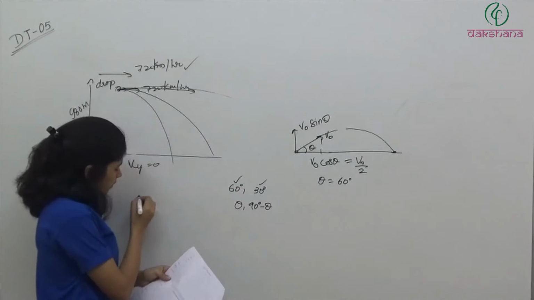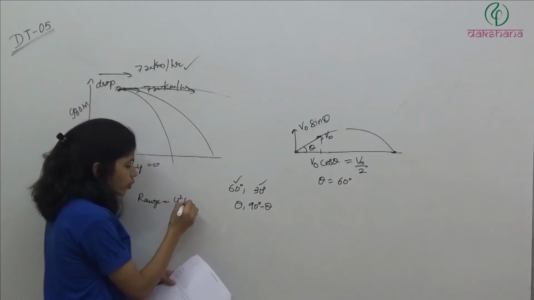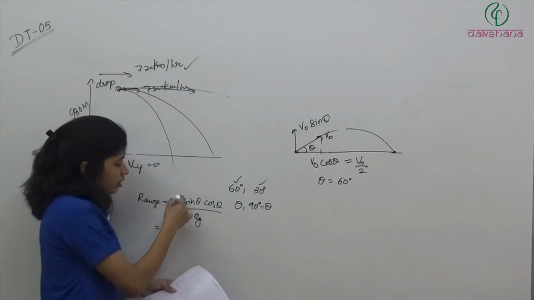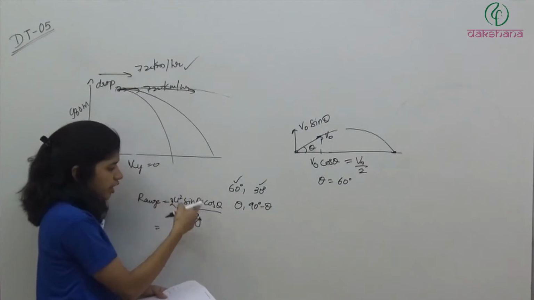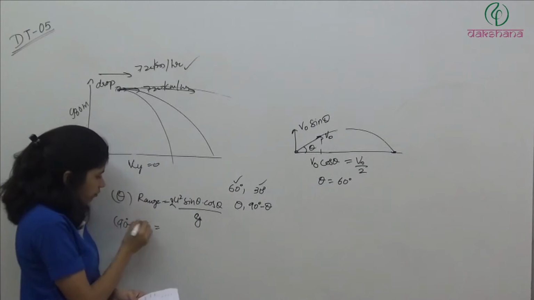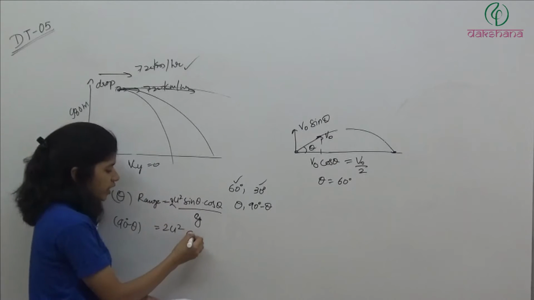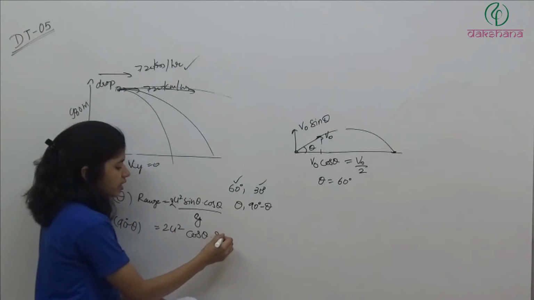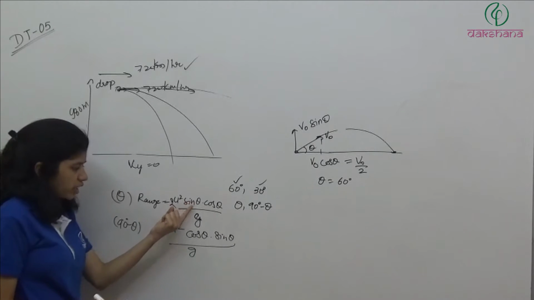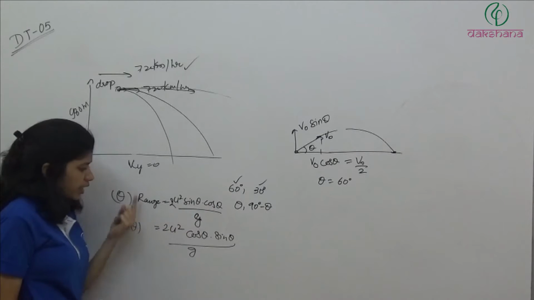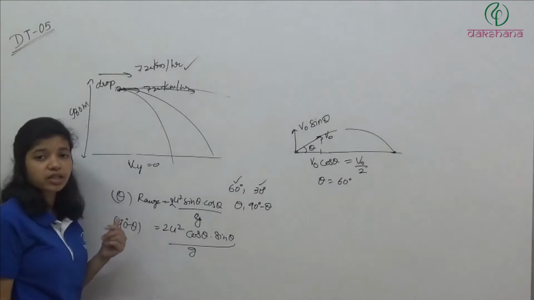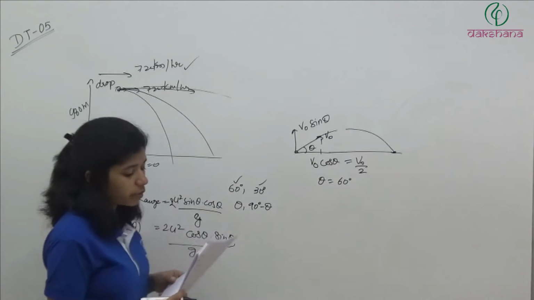Why this is happening? Because हमारे पास range में क्या आता है? Range is equal to 2u square sin theta cos theta divided by g. ठीक है? When angle of projection is theta, this is the range. When angle of projection is 90 minus theta, we have 2u square sin 90 minus theta, which is cos theta, cos 90 minus theta, which is sin theta, divided by g. So for both the cases we are getting the same range. So for theta as well as 90 minus theta, the range will be same. So answer will be 90 meter, second option.